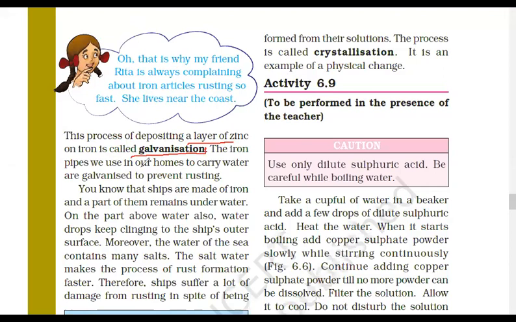It's a process of applying a protective coating. Remember the keyword: galvanization is a process of depositing a layer of zinc or chromium on iron to prevent it from rusting.